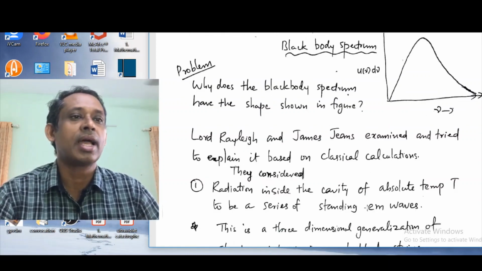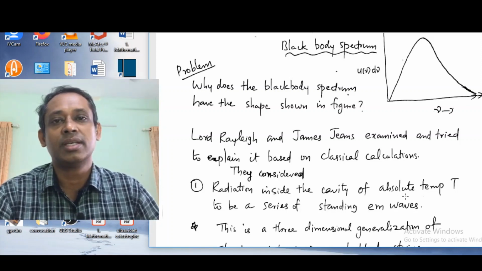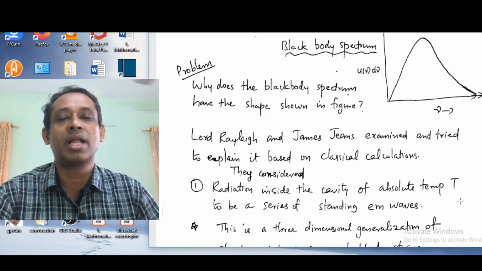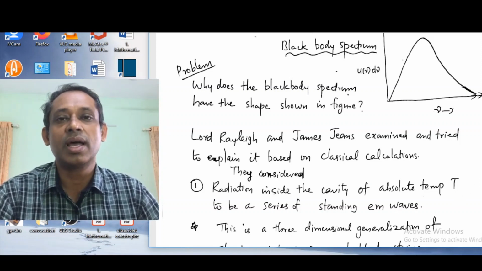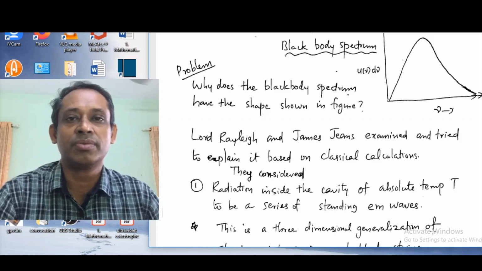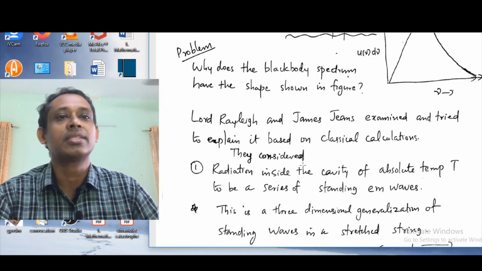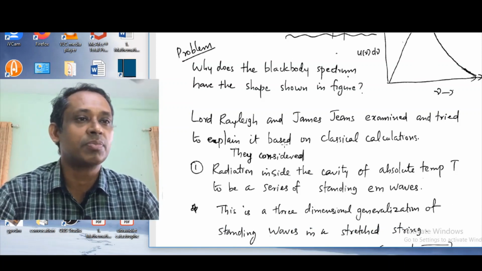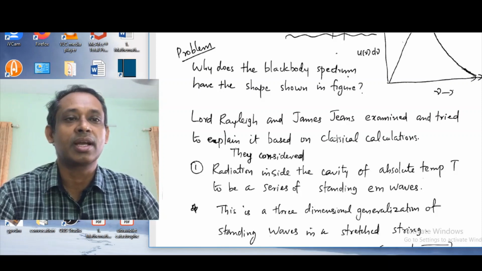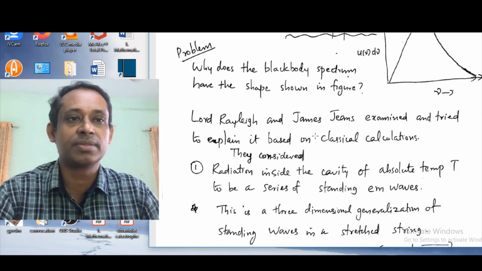Lord Rayleigh and James Jeans, while several others tried to explain the black body spectrum, were partially successful in explaining it. They examined it and tried to explain it based on classical calculations, or the laws of classical physics.